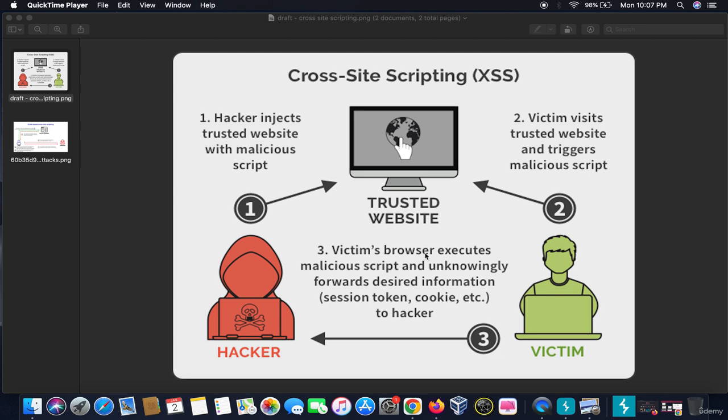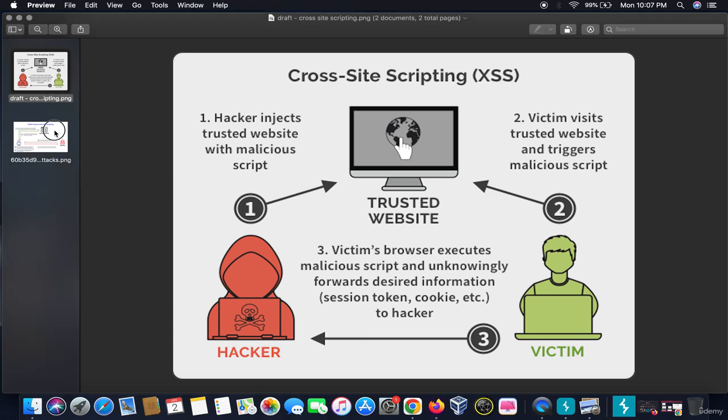There are three types of XSS: reflected, stored, and DOM based XSS. Reflected XSS is when the malicious script is reflected onto the web page itself, and the hacker can inject any malicious payload there to get the user's cookie. Stored XSS is when the hacker injects a malicious payload onto the website's server and gets any desirable information out of that without using any phishing or social engineering methods.